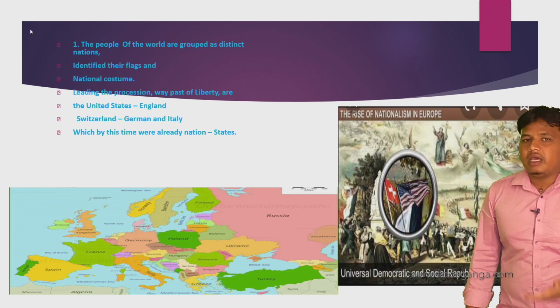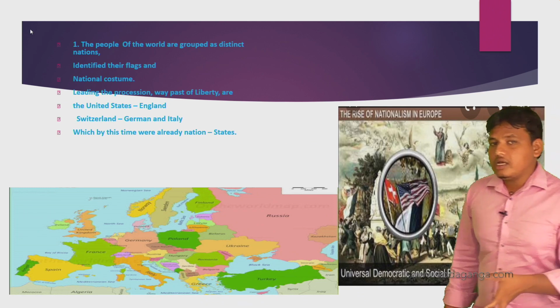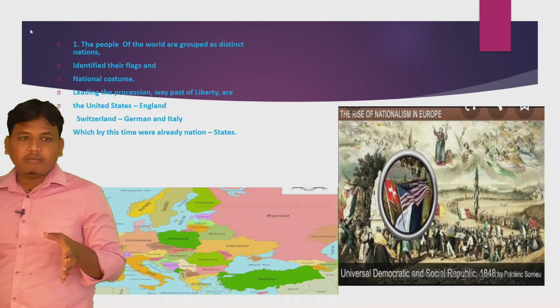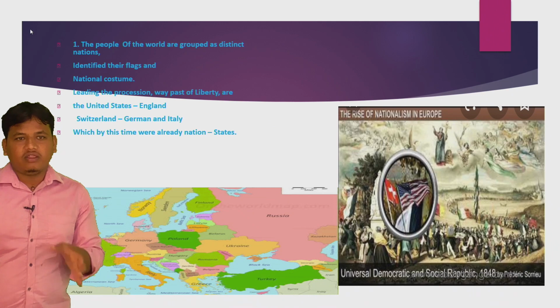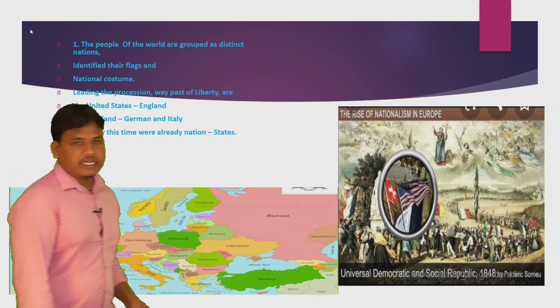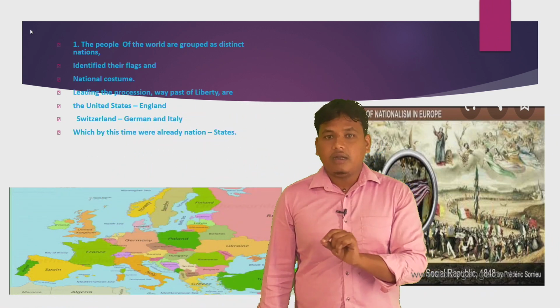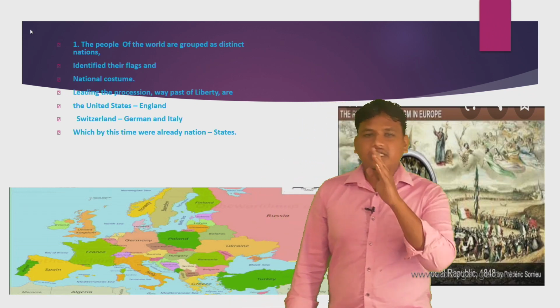One mark question may be asked in your examination. Which country had got independence according to Frederick Sorrieu? The first country is the United States. You have to keep it in your mind. Second one is Switzerland, which by this time were already nation states, not modern states. What is a nation state? Further on we will discuss nation states.